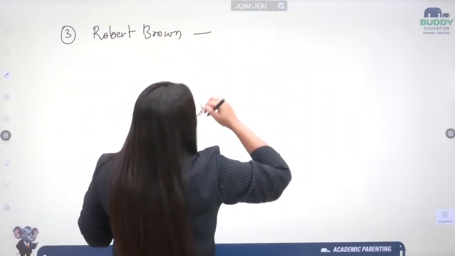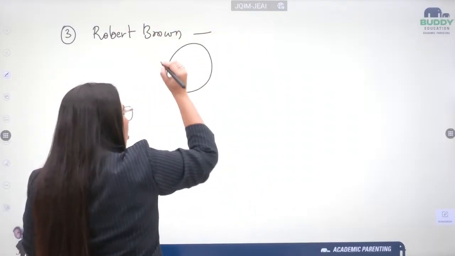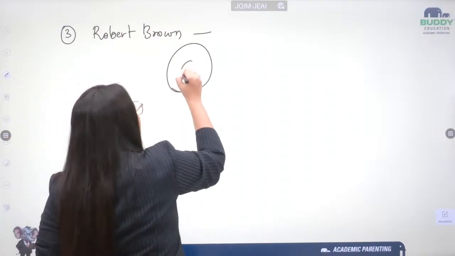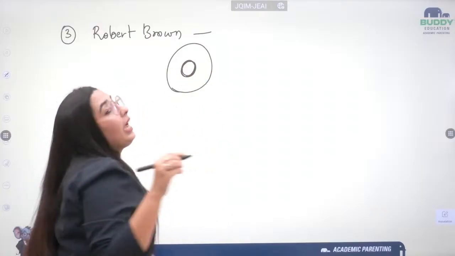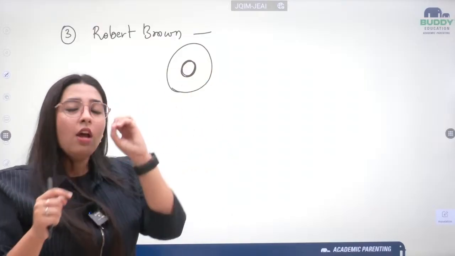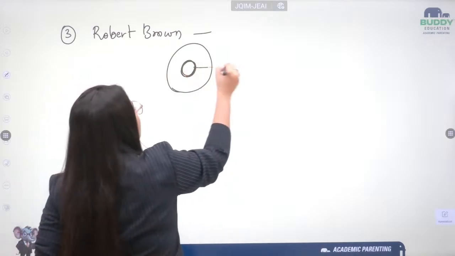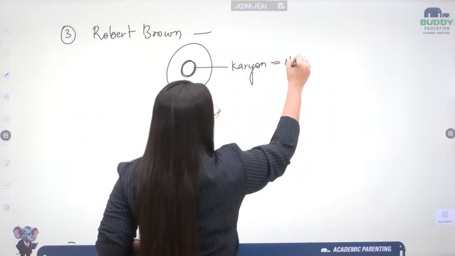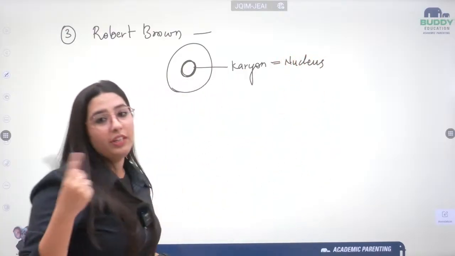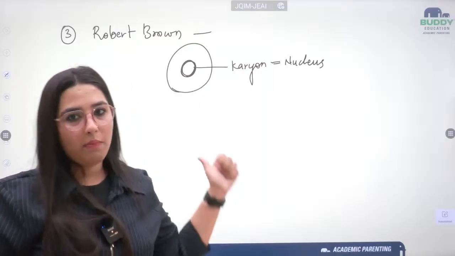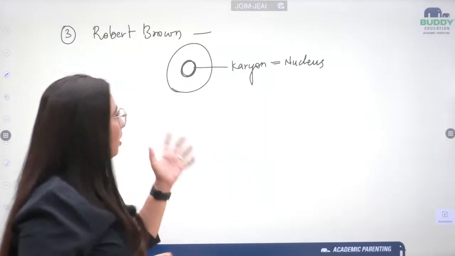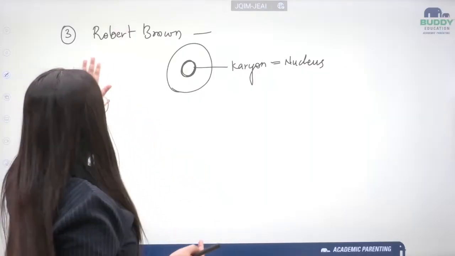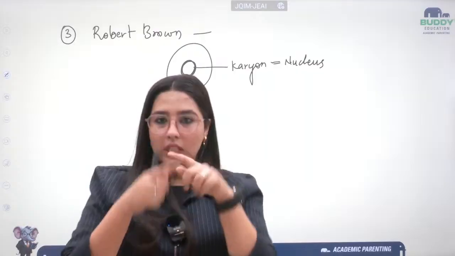What he discovered was that after the cell wall, or the lining of the cell, the only thing visible was another lining, another center inside the cell, and he named it karyon. That we'll study later, but right now it is known as the nucleus. When I teach you everything about the nucleus, I'll tell you in more detail. For now, just understand that after the discovery of the cell, the thing discovered later by Robert Brown was the nucleus.